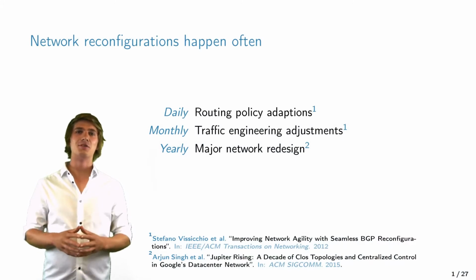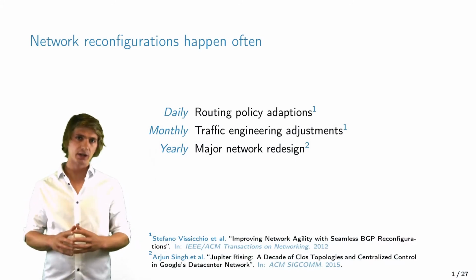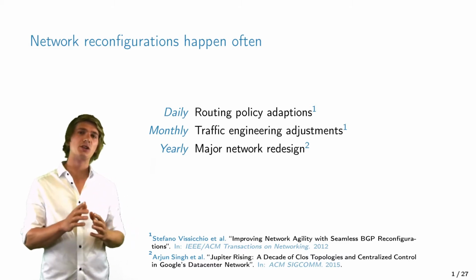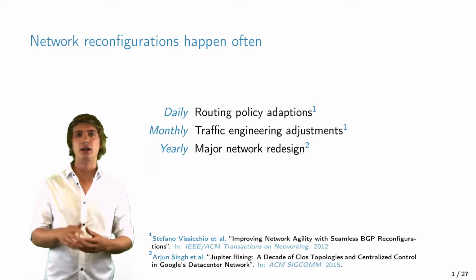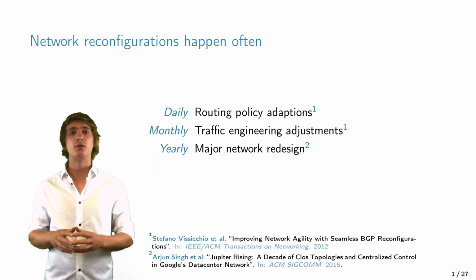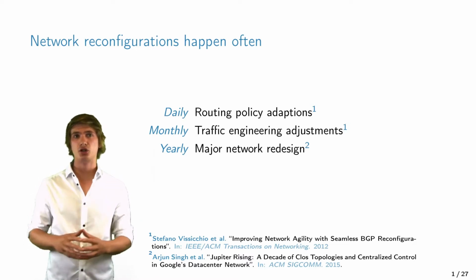As network operators, we configure our networks from scratch only once. Changes after that are reconfigurations, and these happen very often. Business relationships between neighboring networks change on a daily basis, which require us to change the routing policies. These reconfigurations only modify a single router, but they can happen up to 20 times per day on average.